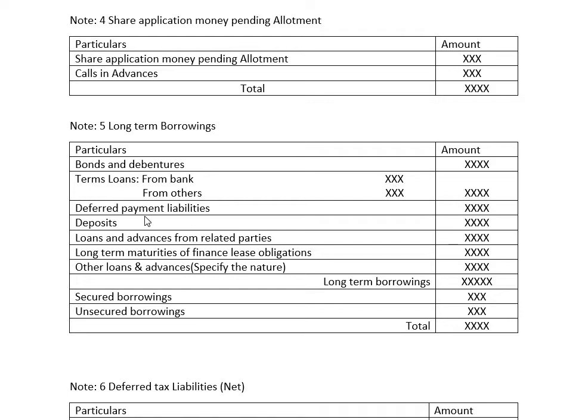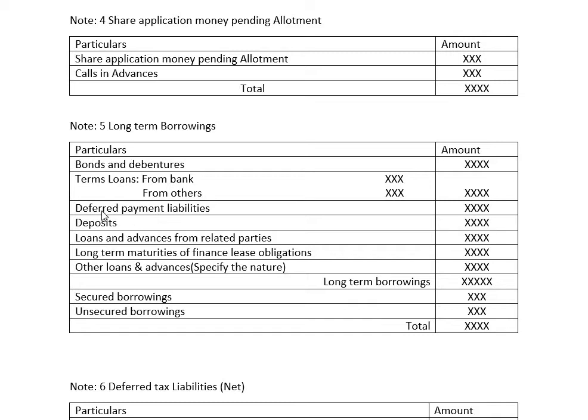Then later here we have the deferred payment liability. We are obliged to pay the outsiders, not a problem. Then what does deferred payment liability mean? Once the tax is assessed, we need to pay the tax, right?